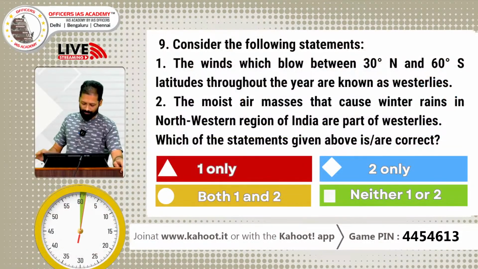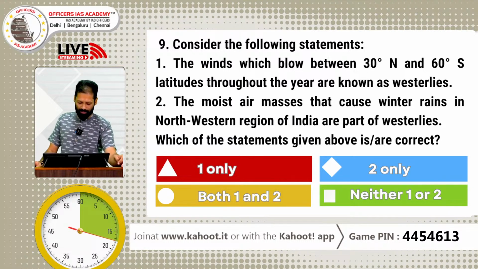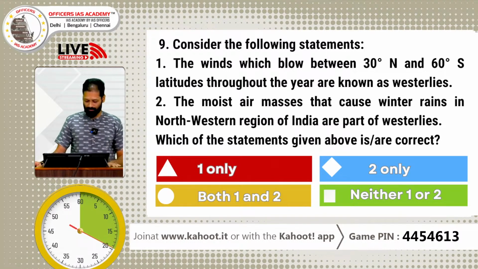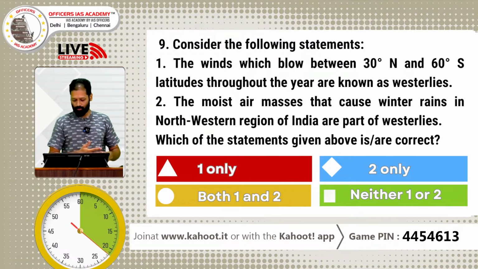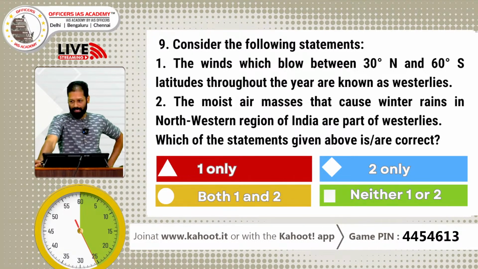Question 9. Consider the following statements. It's a geography question. 1. The winds which blow between 30° north and 60° south latitudes throughout the year are known as westerlies. 2. The moist air masses that cause winter rains in northwestern region of India are part of westerlies. Which of the above statements are correct? 1 only, 2 only, both 1 and 2, neither 1 nor 2. All right, let's see how many of you give the correct answer.